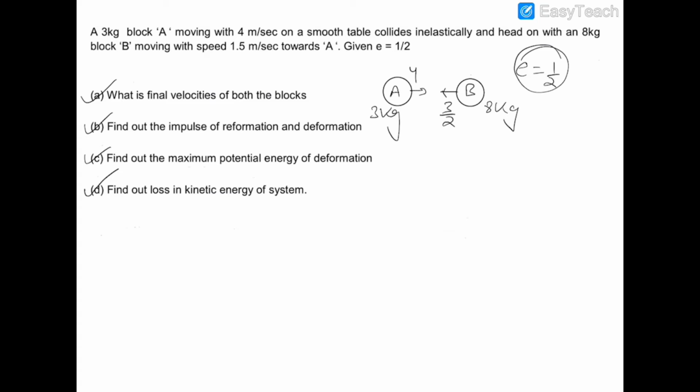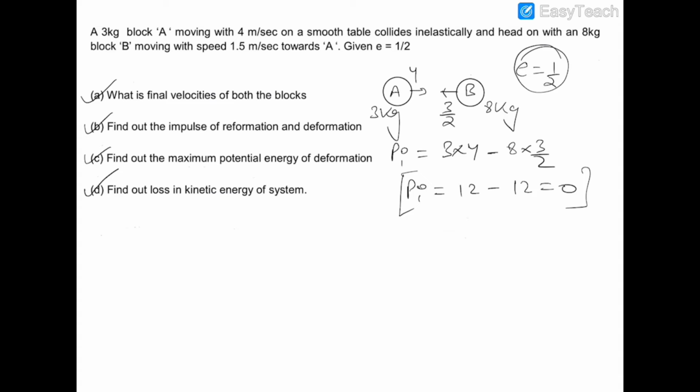So we have to firstly find out the final velocities of the balls. So let's suppose that finally ball A and B, first we calculate the momentum. So the initial momentum is 3 into 4 minus 8 into 3 by 2. So the initial momentum is 12 minus 12, which is equal to 0. It means the initial momentum of the system is 0 and the center of mass is not moving initially.